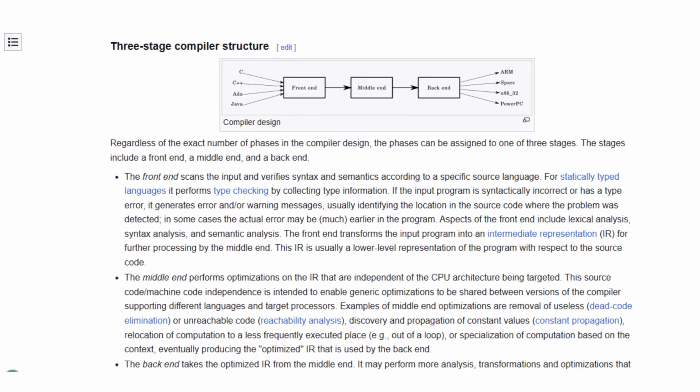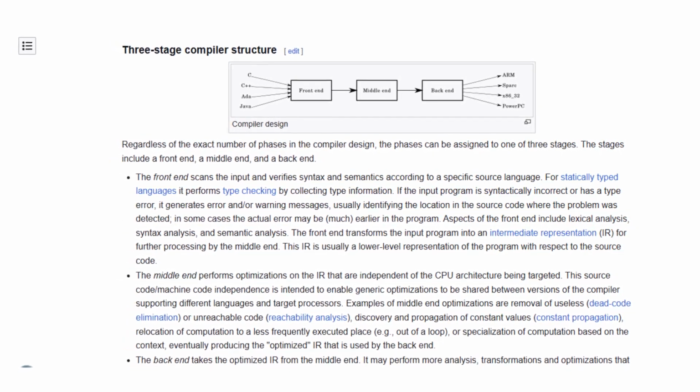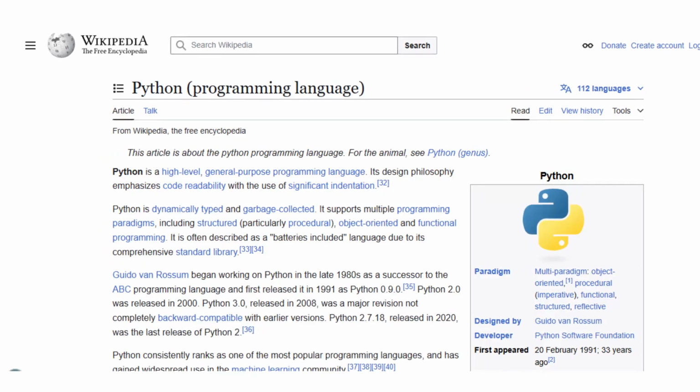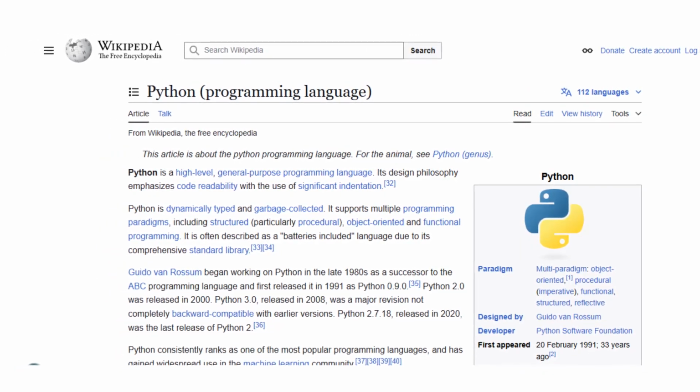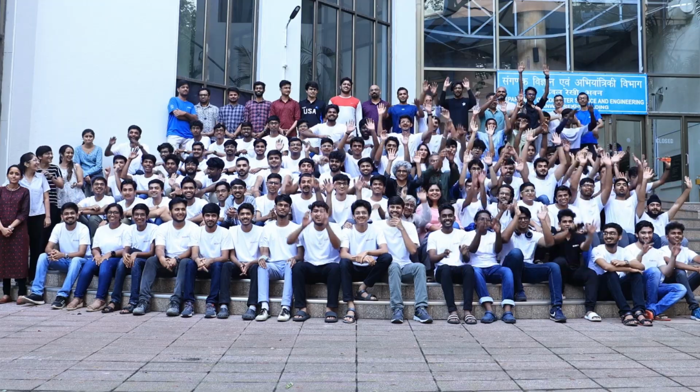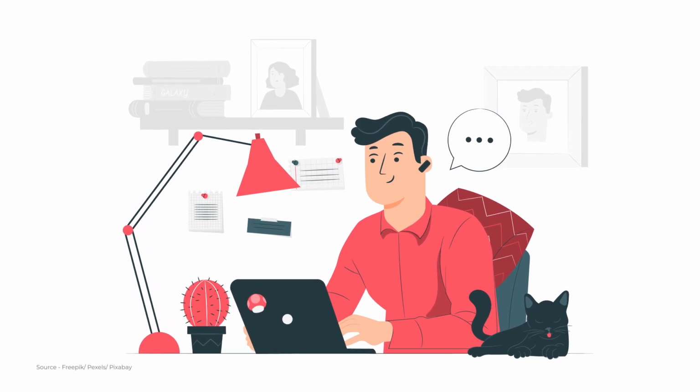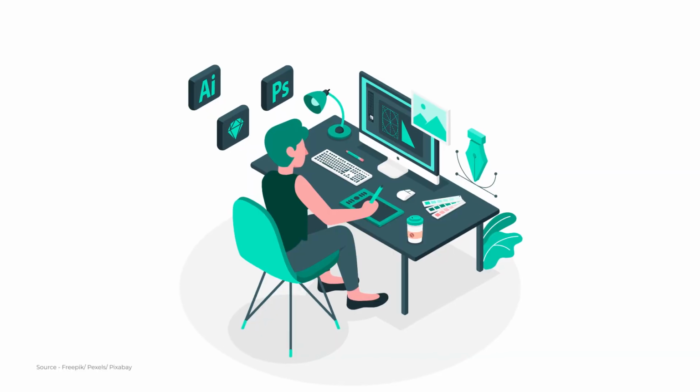Before joining Yantra, there were so many skills which I didn't know. I never knew that compilers use constructs like symbol tables and stuff. I never knew how hard semantic checking is. I didn't know how complicated Python can really get. So this was very interesting because I saw a whole new world which I didn't know existed before Yantra.